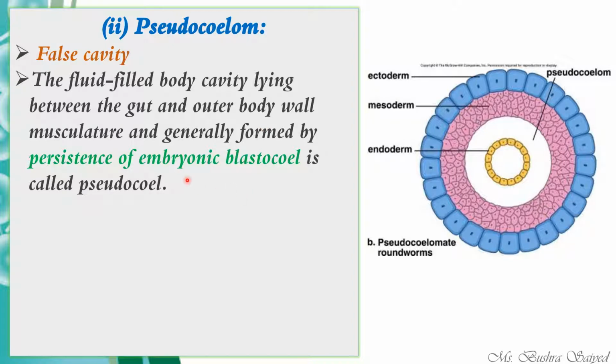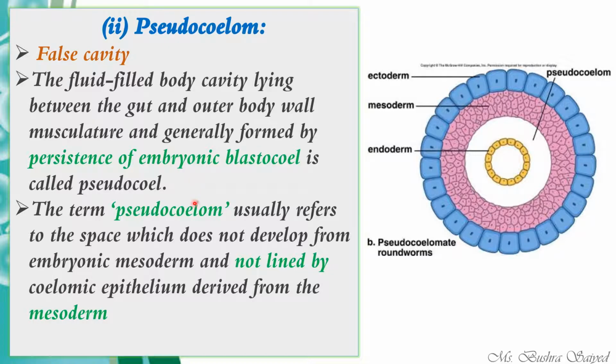That is why we call it pseudocoelom. The term pseudocoelom usually refers to the space which does not develop from embryonic mesoderm and is not lined by coelomic epithelium derived from mesoderm. We have seen that coelom consists of coelomic fluid and is covered by the coelomic epithelium. But in the case of pseudocoelom, there won't be any covering of epithelium since it is not derived from the mesoderm.